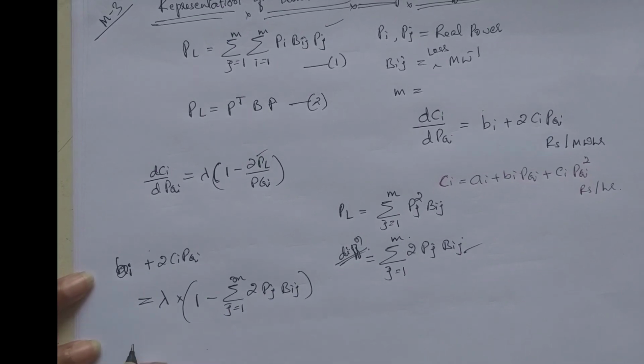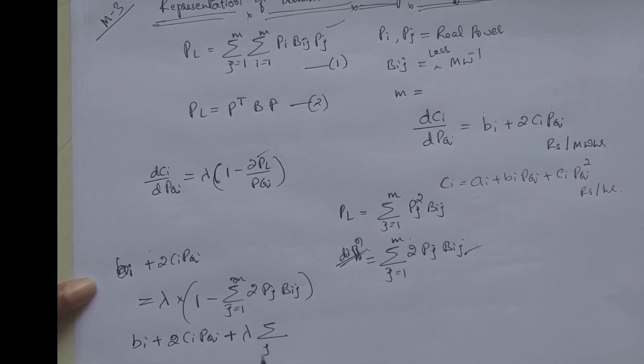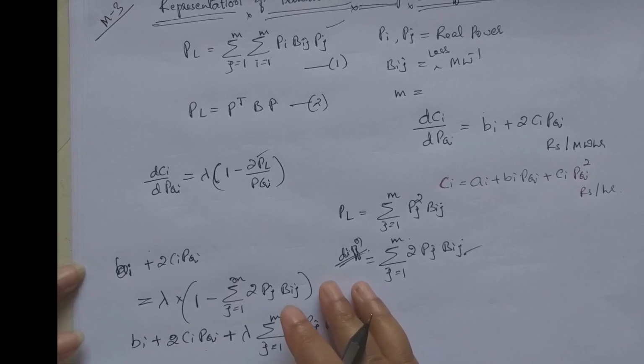Expanding this, we get Bi plus 2Ci Pgi. We take the 2 Pj Bij term to the other side, so we get plus lambda into the summation, j varies from 1 to m, of 2 Pj Bij, is equal to lambda.